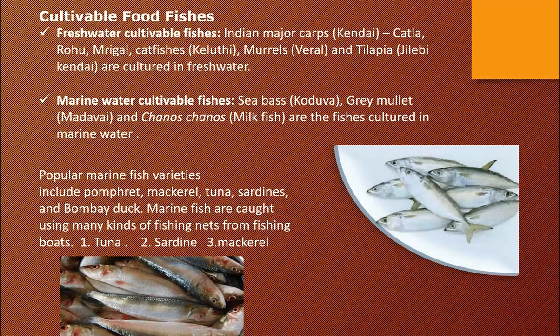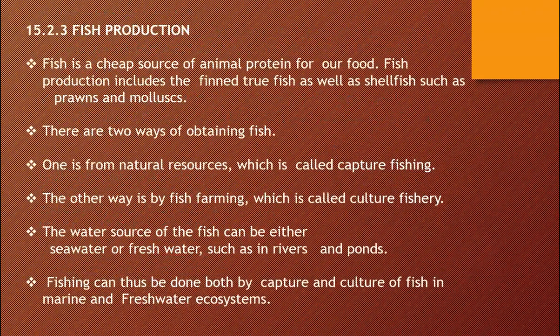Okay. See, the example fish I have given just for reference. And popular marine fish varieties include pomfret, mackerel, tuna, sardine and Bombay duck. Marine fish are caught using many kinds of fishing nets from fishing boats. The Tamil name I don't know, you just follow it. Understand? Okay. The next one, fish production.